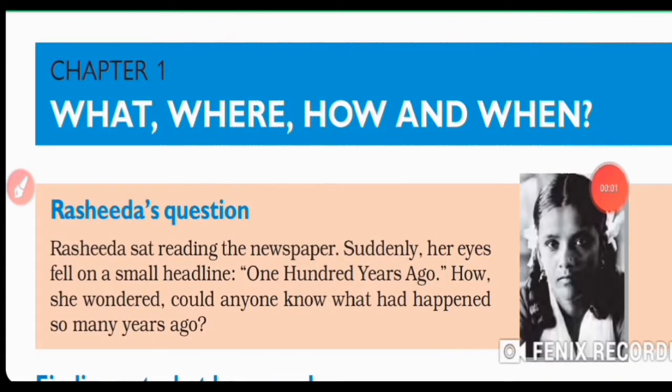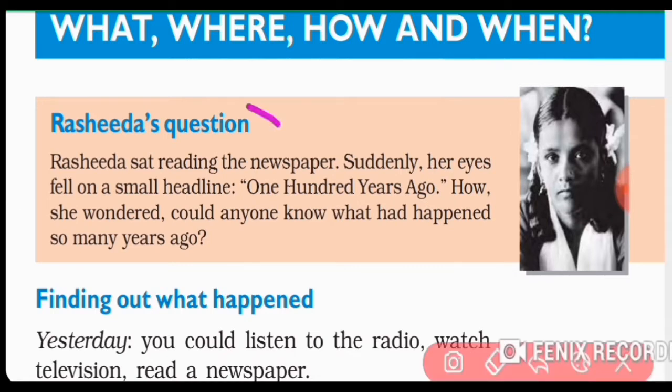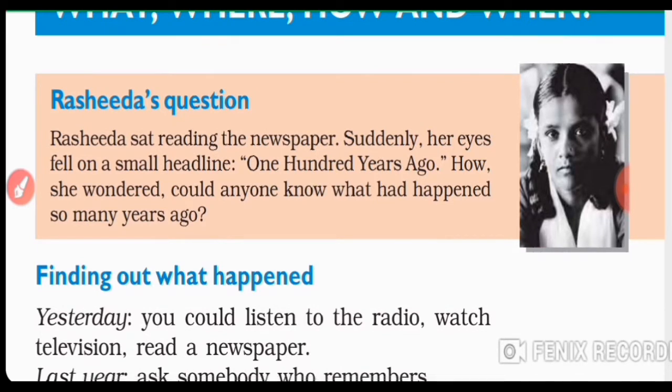So friends, our first chapter begins with a question from a young girl. Her name is Rashida. So let's see what her question is about. Rashida sat reading the newspaper. Suddenly her eyes fell on a small headline, 100 years ago? How, she wondered, could anyone know what had happened so many years ago?